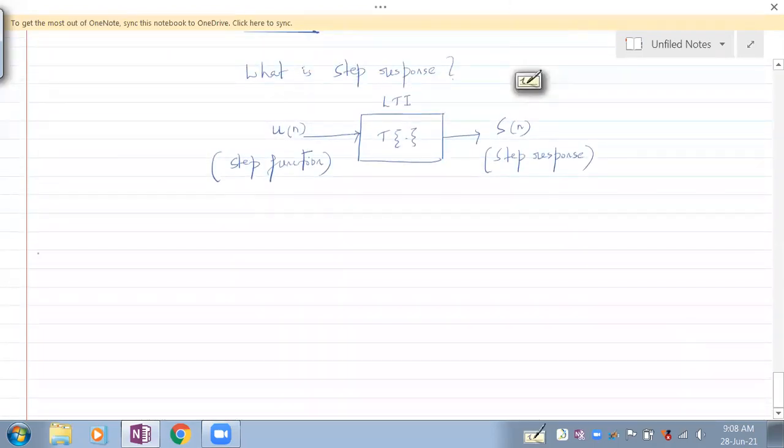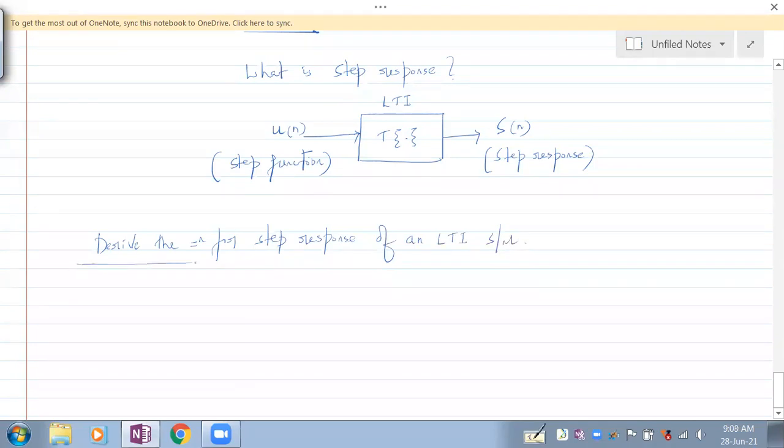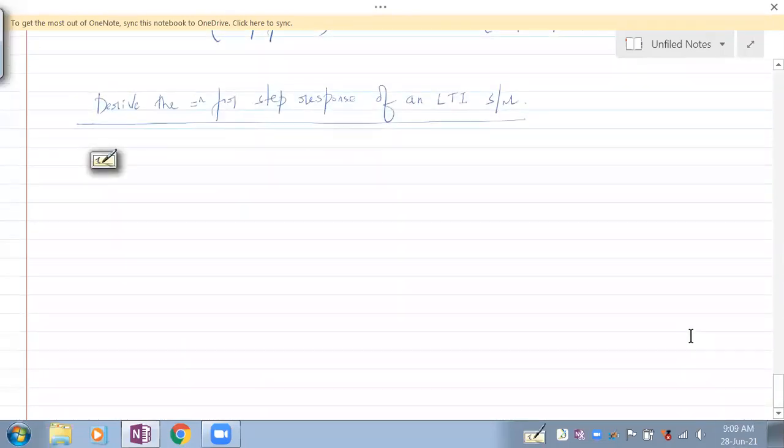So the question would go like this: derive the equation for step response of an LTI system. This is the derivation which we are seeing now. Let's write the block diagram in the derivation also, because this would be very clear to the examiner. This will make him understand that we understand what step response is.